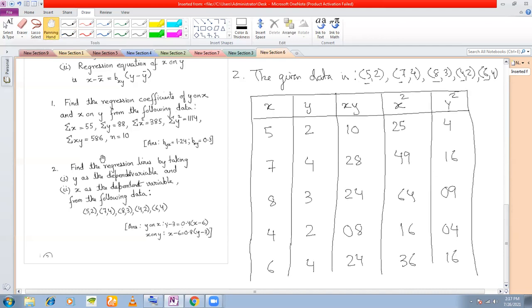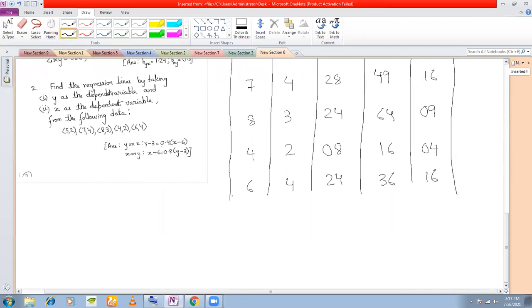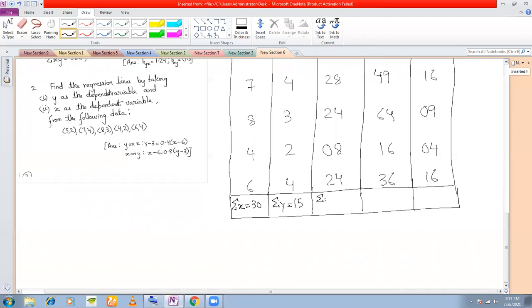Okay. Now what we do is we add all these. So in order to find out the regression coefficients, what do we require? We require summation x. Why do we require summation x? We actually require summation x to find out the mean. That is why we are adding up this. Summation y, add up this column, you get 15. Add up this, you get summation xy is equal to 94. Add up this, you will get summation x square, which is 190. Add up this, you will get summation y square. You will get 49. Okay.